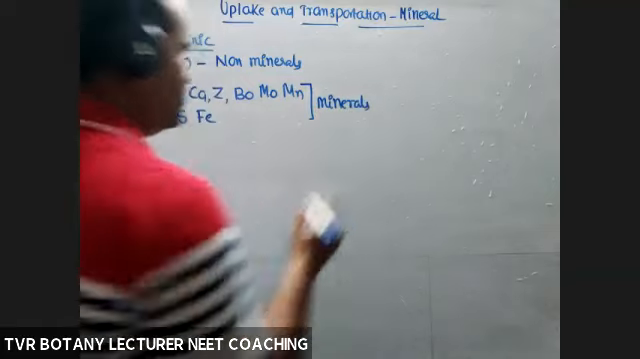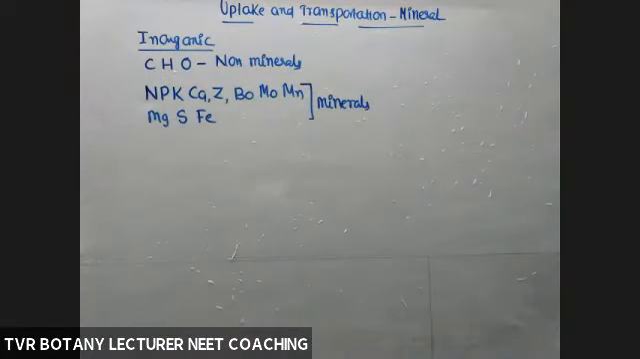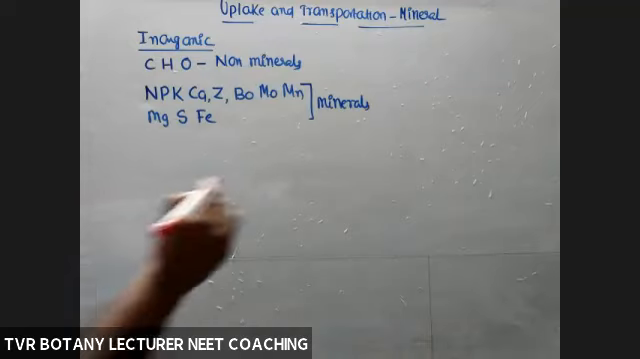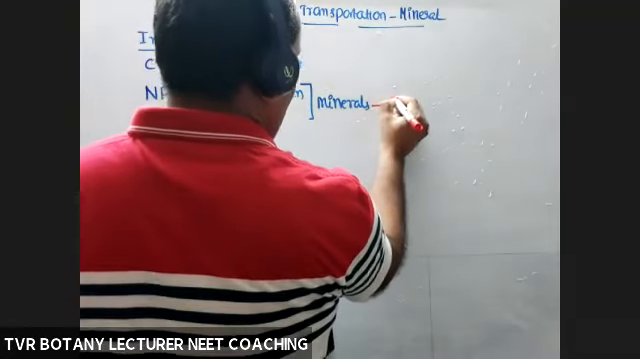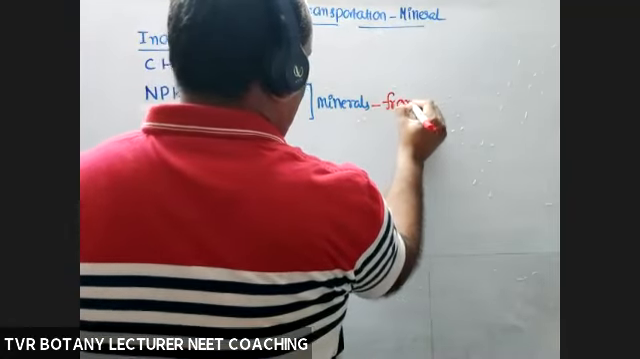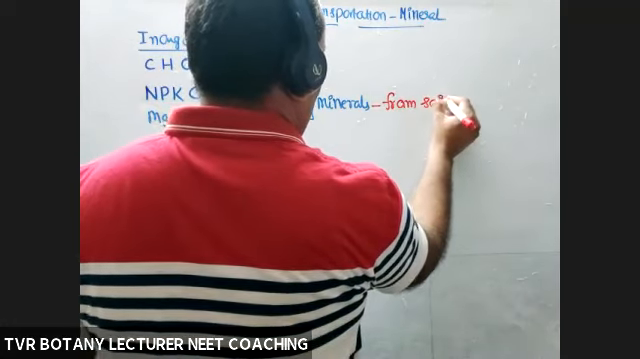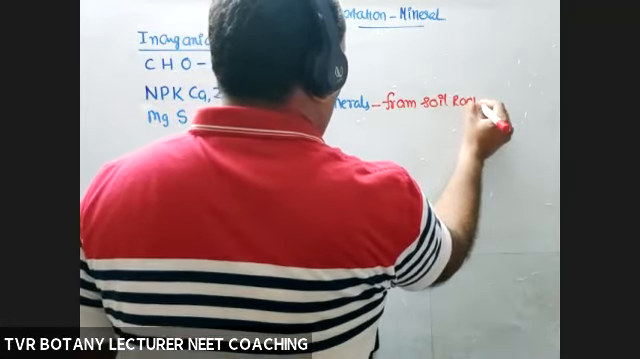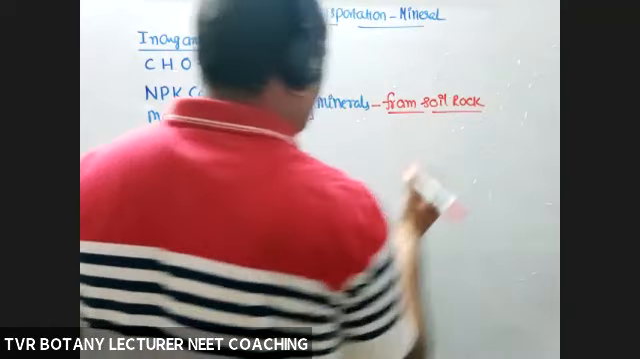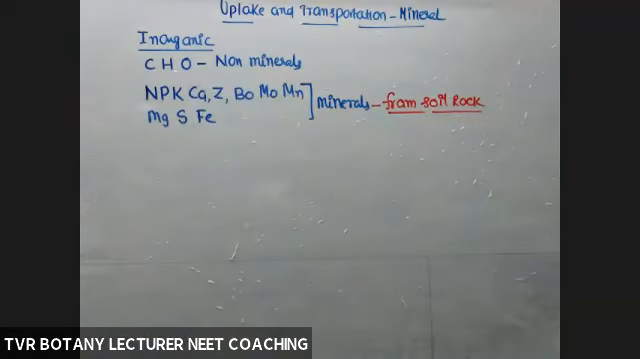Mineral means its origin is soil. So what about the origin of minerals? Minerals are from soil, rock, earth rock, parent rock. They are produced by means of weathering process, disintegration of parent rock. Okay. So now, what about absorption of these inorganic nutrients?